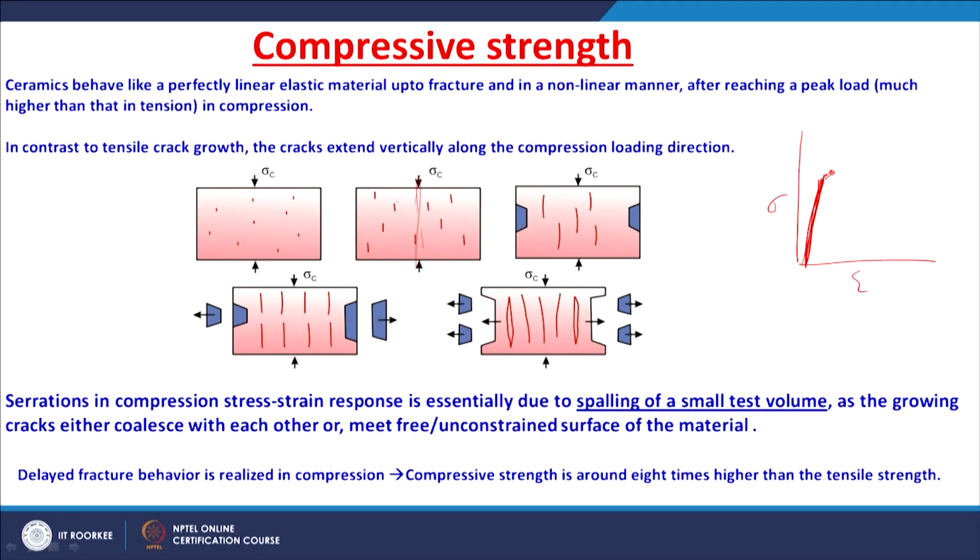So, you see, they align and coalesce with each other and then form a bigger crack front that leads to the fracture. Because of this, the serrations are observed. Serrations are essentially due to spalling of the small test volume as the growing cracks either coalesce with each other or meet the unconstrained surface of the material. So, you generally get these striations.